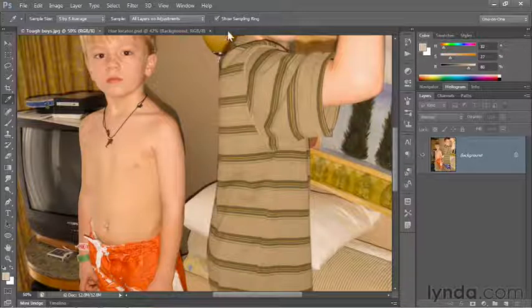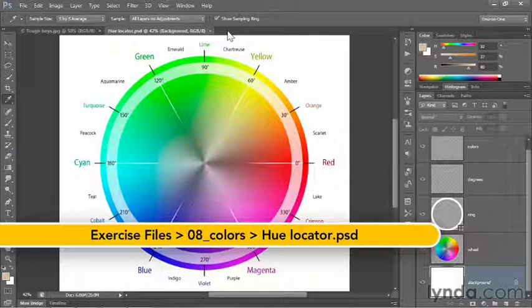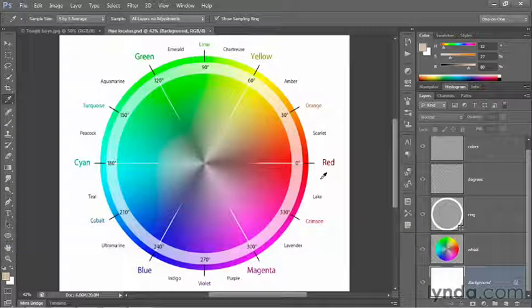And that's okay, because I'm including a document for you called huelocator.psd. And what it shows is all the hue values mapped on a 360-degree circle, which is one way to express the visible color spectrum. And notice that 0 degrees starts over here on the right side of the circle. And then we proceed around the 360-degree circle in a counterclockwise direction. And I've marked off each of the 30-degree increments just to give you a sense of what's going on. I've also labeled the colors, although that's not really all that important. What matters is that you can see the color at any given location. So right there at 30 degrees, not only have I included a label of orange, but you can see that the color is orange as well right there in the circle.